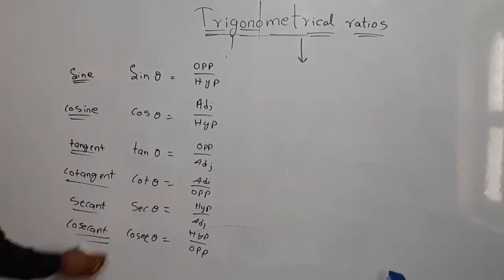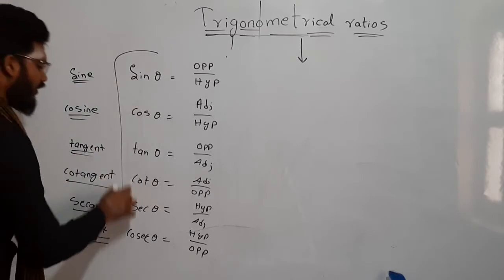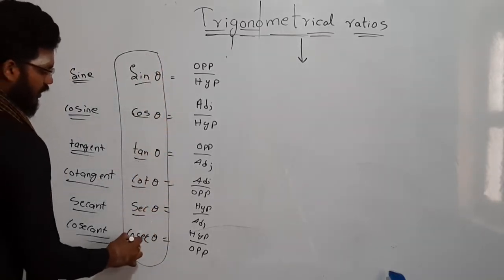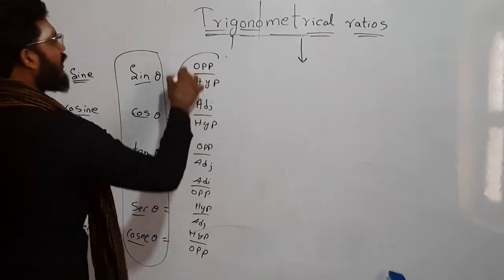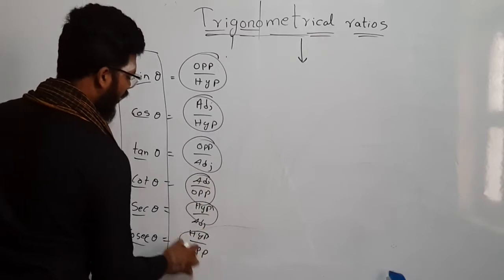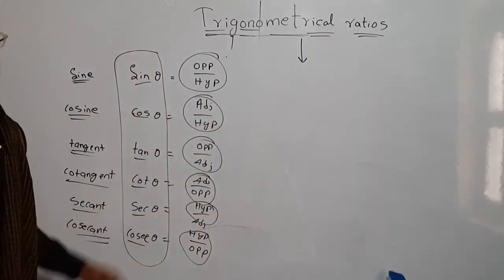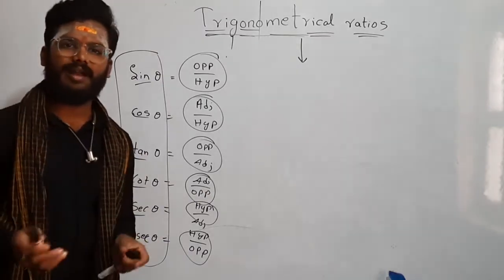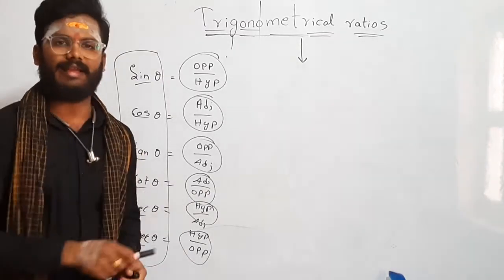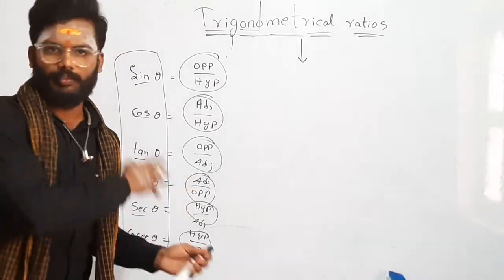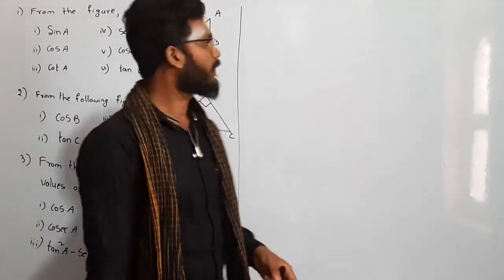These are all 6 trigonometrical ratios, these are their notations: sine, cos, tan, cot, secant, cosecant, and these are their meanings, that is, the ratio by which we find the sine of that angle. This you can understand better with the help of examples or a few problems. Let us move on to few problems. Let us see some problems.